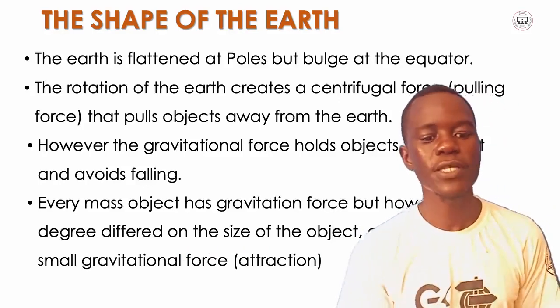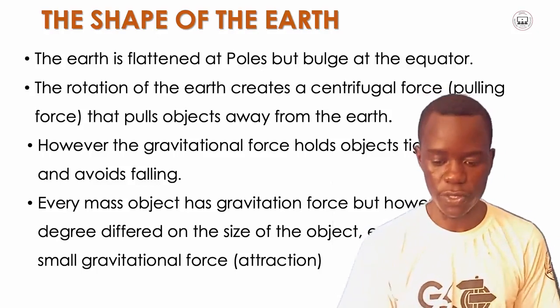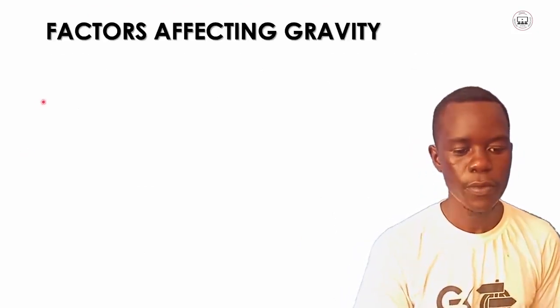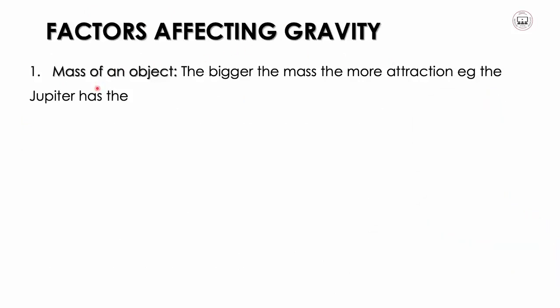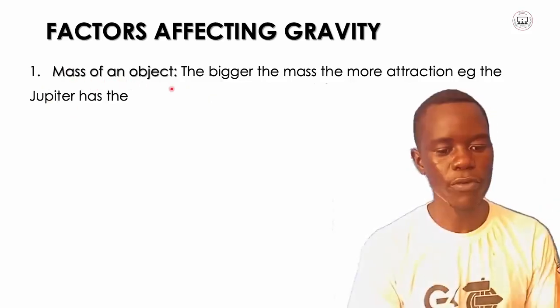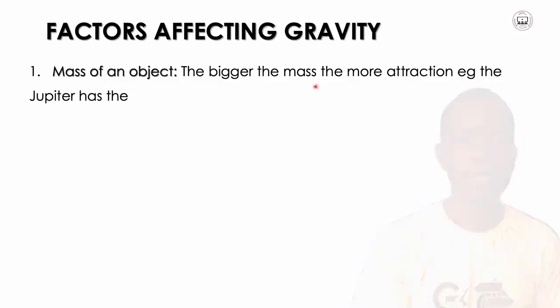So what are some of the factors that affect the gravitational force? Factors affecting gravitational force. One of the factors that affect gravity is the mass of an object. The bigger the mass, the more the attraction force.